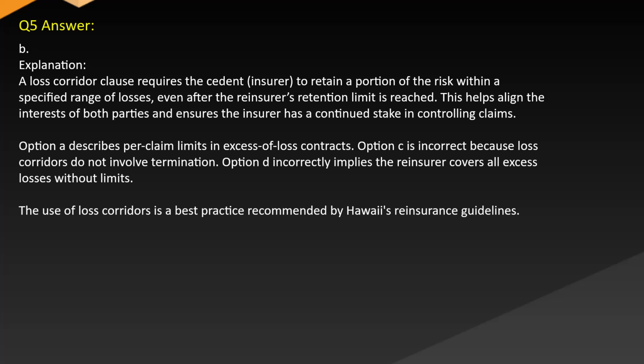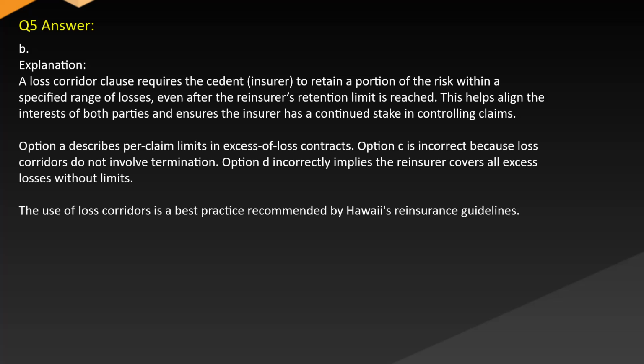Answer B. Explanation. A loss corridor clause requires the cedent insurer to retain a portion of the risk within a specified range of losses even after the reinsurer's retention limit is reached. This helps align the interests of both parties and ensures the insurer has a continued stake in controlling claims. Option A describes per claim limits in excess of loss contracts.